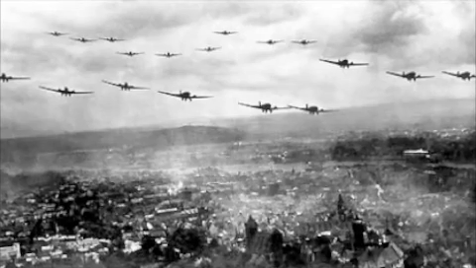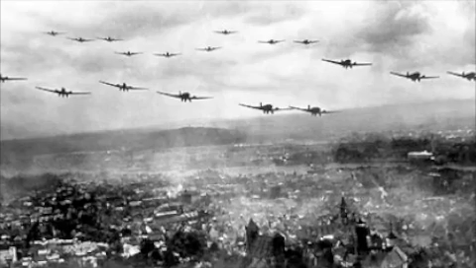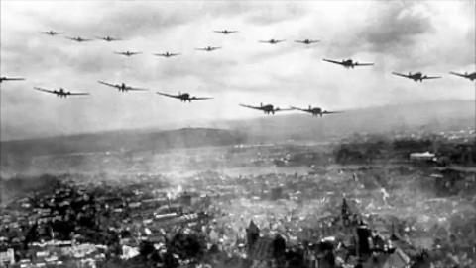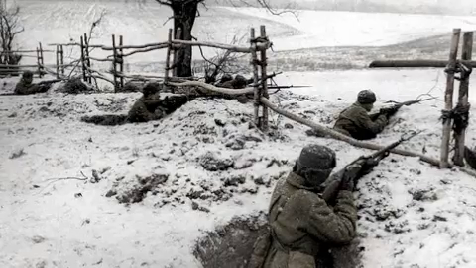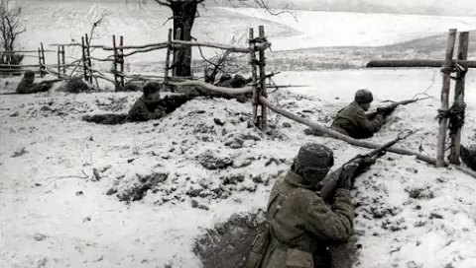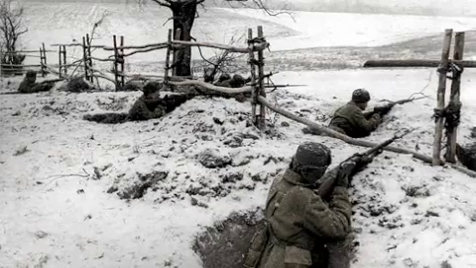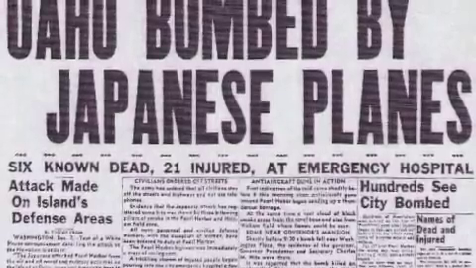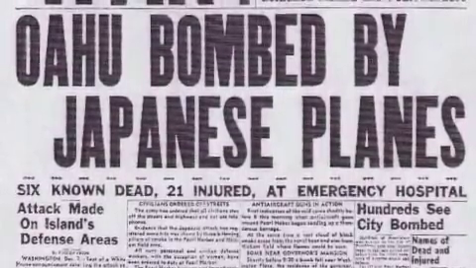Italy, an ally of Germany, expanded by invading Greece and northern Africa. The Greek campaign was a failure, and in 1941, Germany had to help out Italy because of the failed attempt at Greece. Later that year, German troops invaded the Soviet Union. After the battles of Stalingrad and Kursk, Germany retreated because of Russia's harsh winters, and it was too big of a country. In the Pacific, fighting between China and Japan continued due to Japan attacking Manchuria.